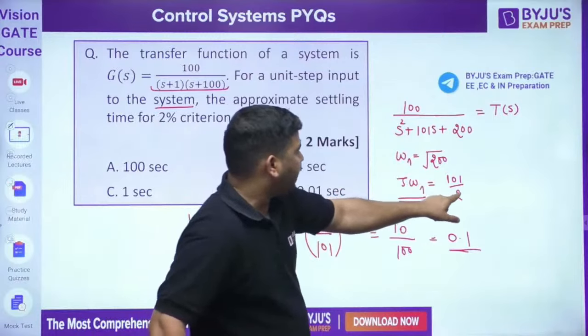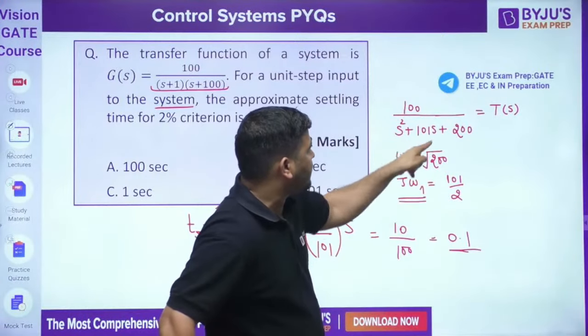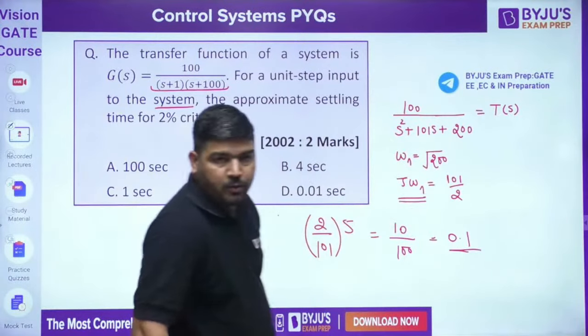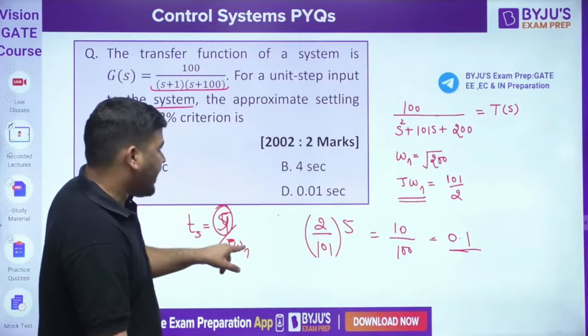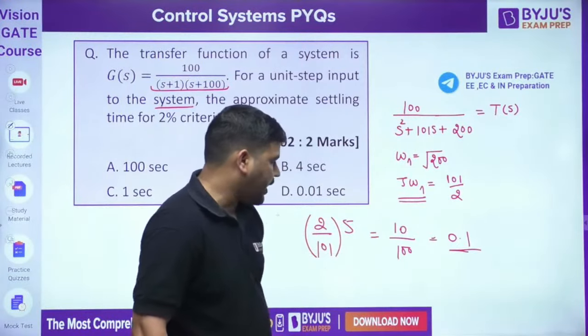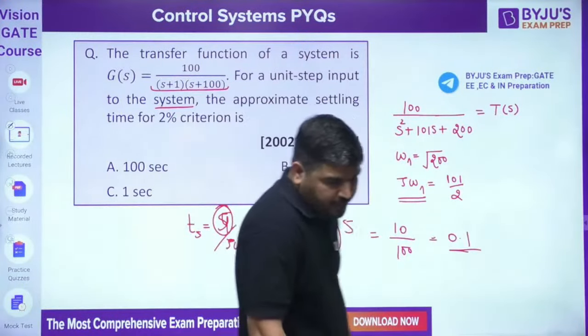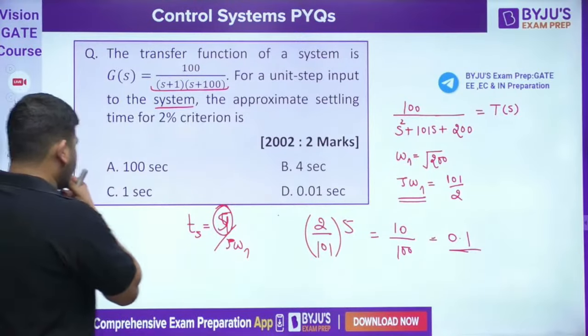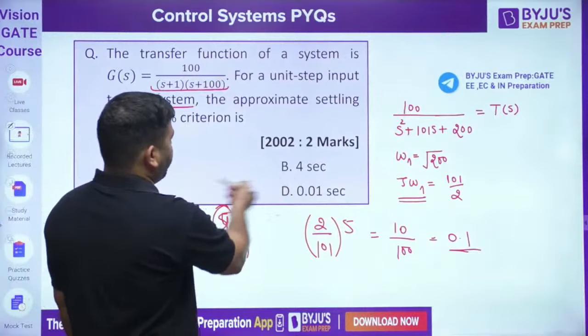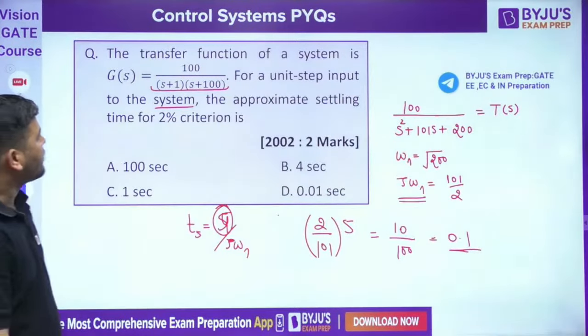Zeta omega n I have calculated, because we know that this is 2 zeta omega n, so zeta omega n came out to be 101 divided by 2. If I put the value of zeta omega n, it came out to be 10 divided by almost 100. So it came out to be 0.1, but no option is matching. So please check this. There must be some correction in the options.